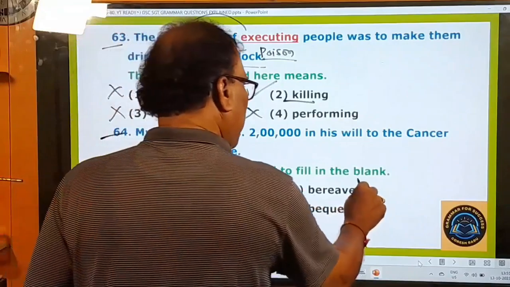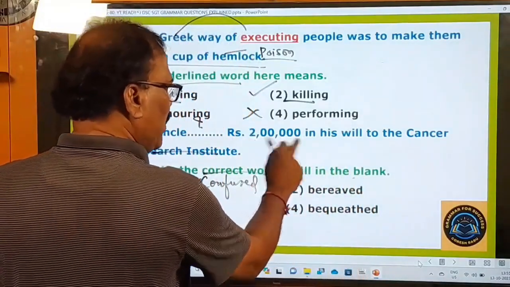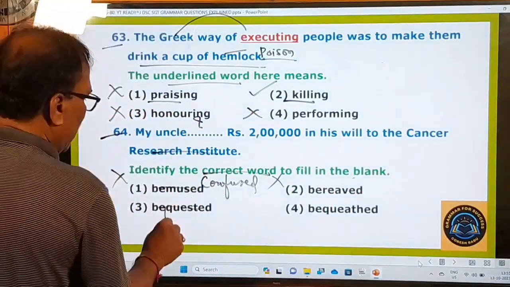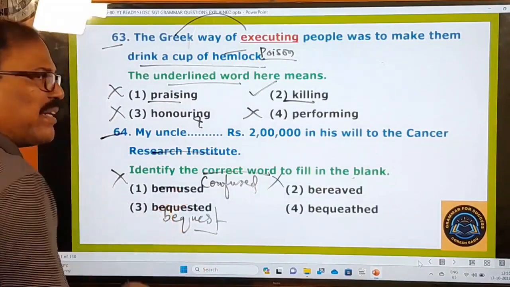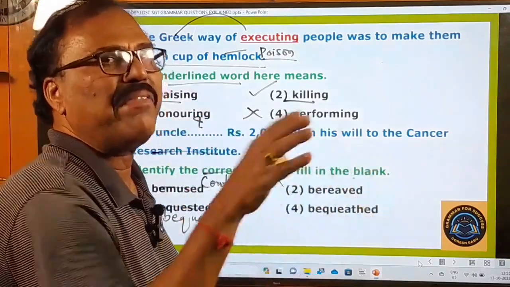Bereaved. So that is the meaning of this bereaved. So here this bereaved, my uncle bereaved 2 lakh rupees. No, this is wrong. And bequest, of course, this bequest is there. Let me tell you one important thing. This bequest is not a verb at all. Bequest means something given to somebody by will.